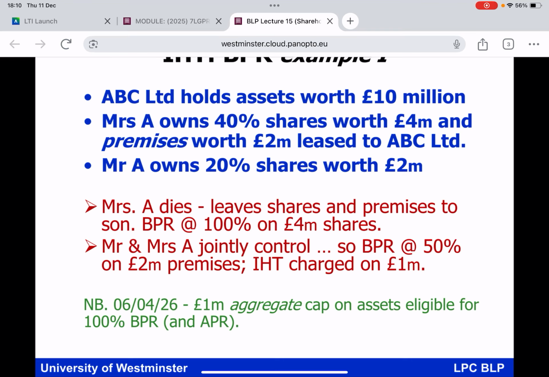So that slide illustrates, for a private limited company, a little bit of BPR at the rate of 100% and a bit of BPR at the rate of 50% on premises being used by the company in which the deceased was a shareholder, but which the deceased actually owned in his or her personal capacity. Now, what I have to do is flag up what's at the very bottom of that slide, everybody, because in the world of BPR, there is something that you need to know. And actually, it's coming up on us very, very quickly.